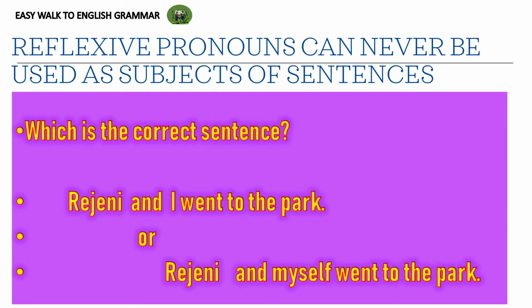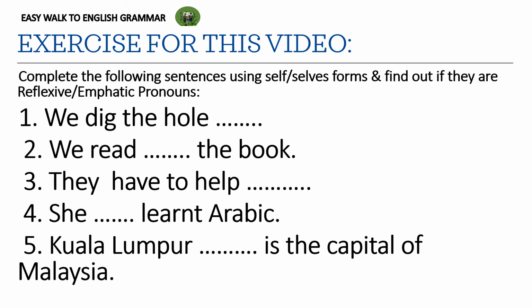So, which is the correct sentence? Of course, it is Rajini and I went to the park. We cannot use myself there. We can use only I there. And the sentence Rajini and myself went to the park is absolutely wrong. Find the self and selves forms and find out if they are reflexive or emphatic pronouns. This is your task in this video.